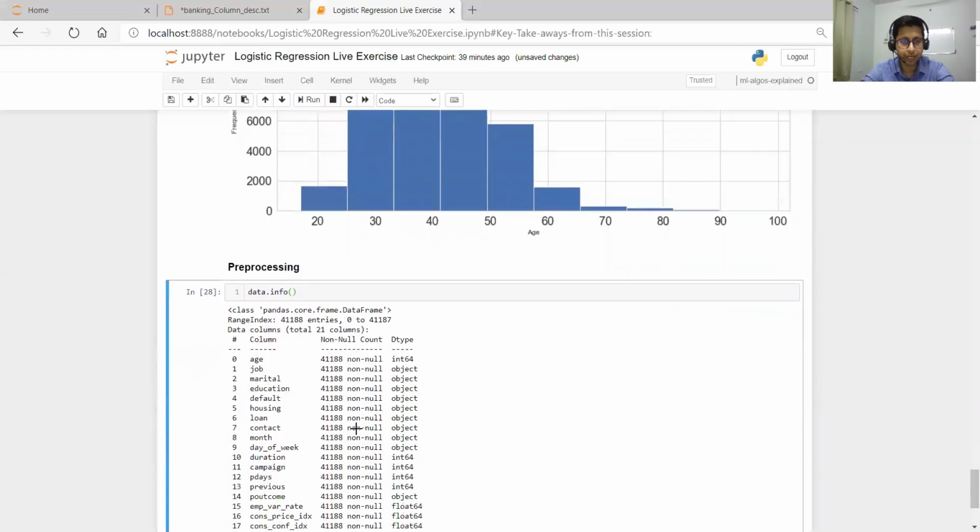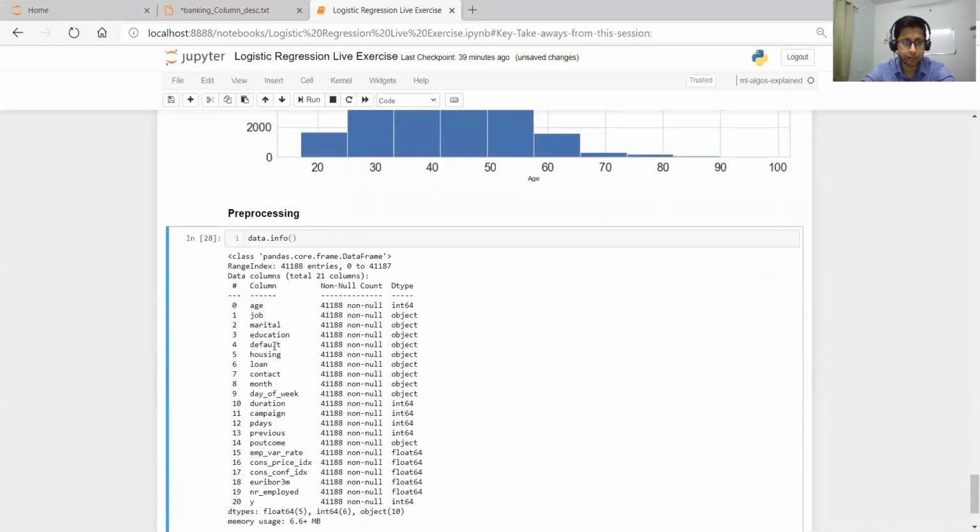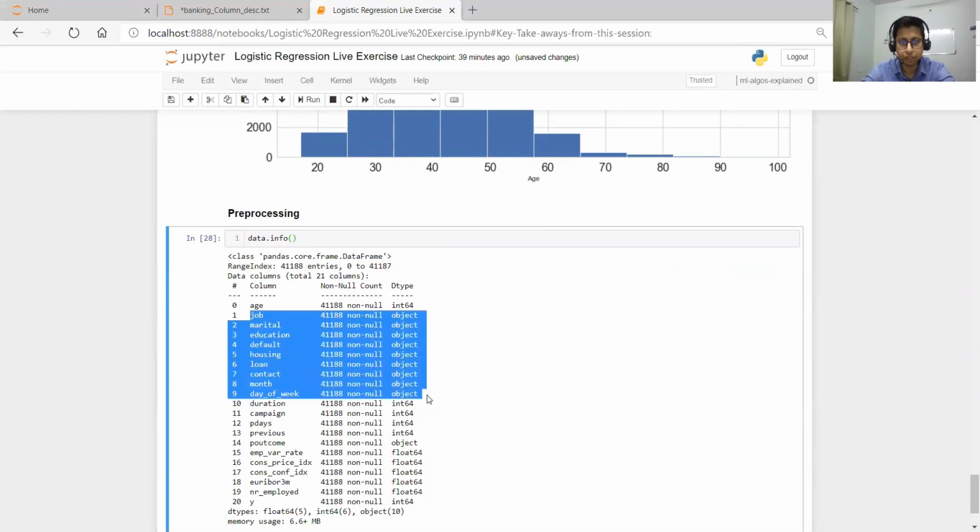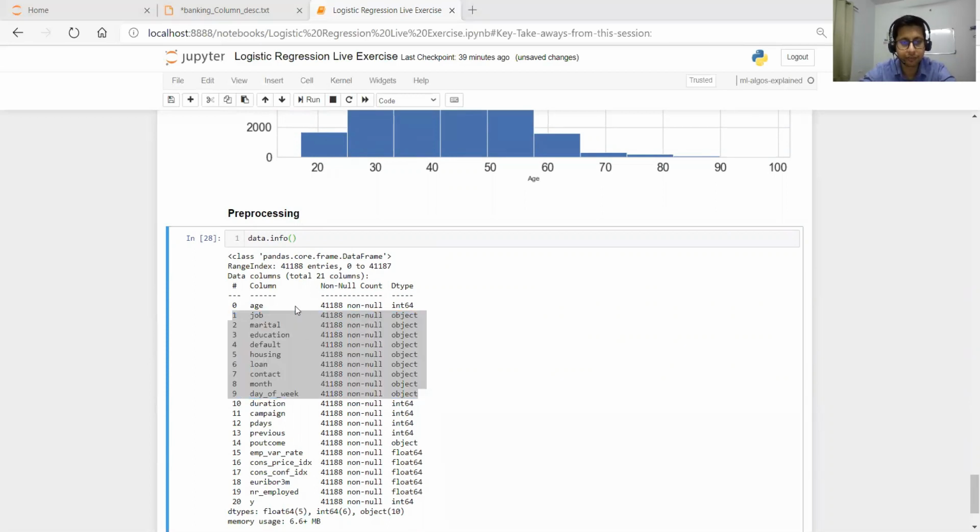We have marital, education, default. These are the categorical columns, which we have already seen. I told you our machine learning model cannot handle categorical columns as they are. We need to convert them into numeric, 0 or 1. We'll see how to do that.